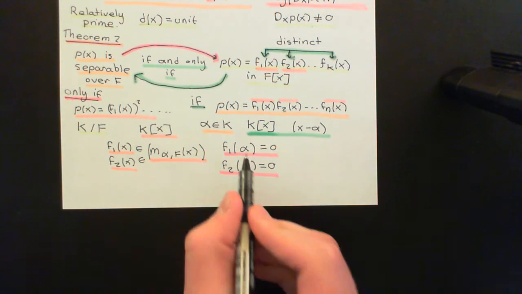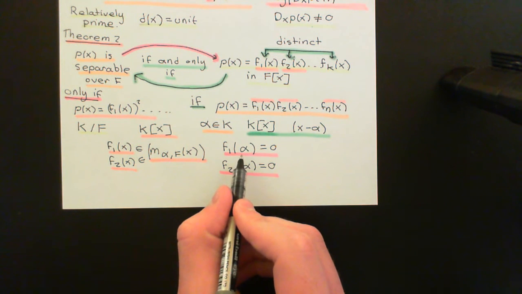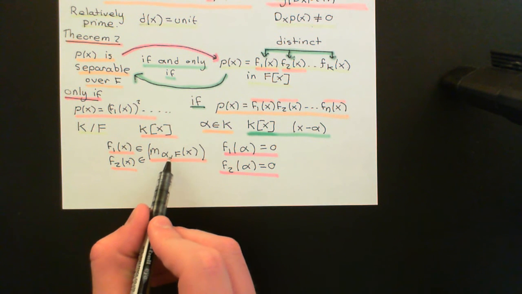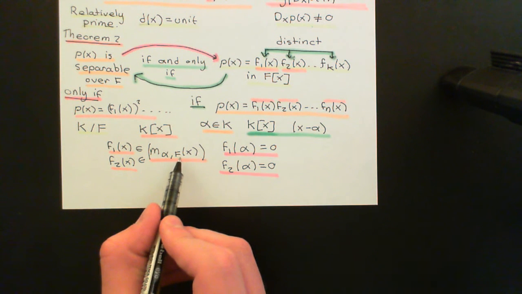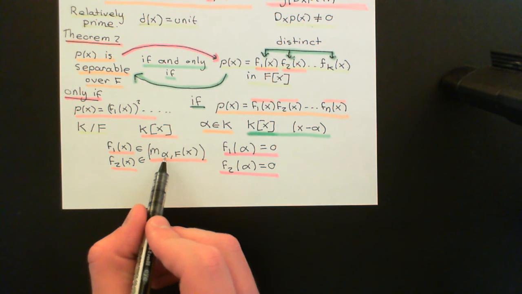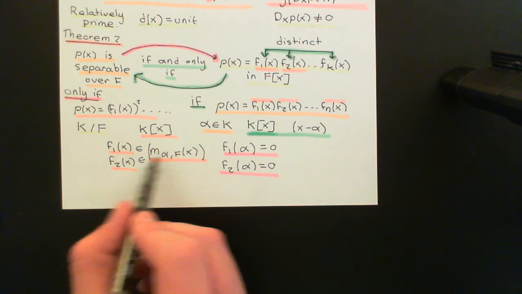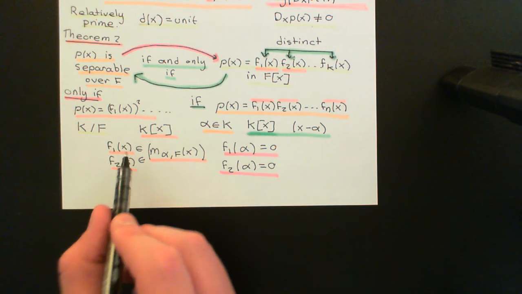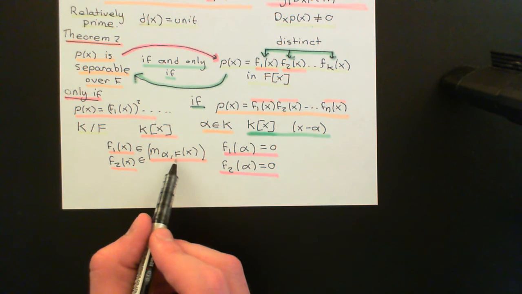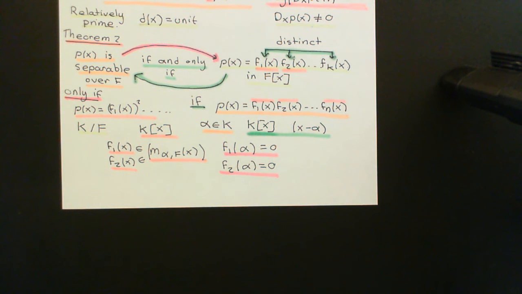Okay, now, we also know that they are irreducible. Now, the only irreducible polynomials in this principal ideal generated by the minimal polynomial for alpha over F are the ones of the same degree as the minimal polynomial for alpha over F, because anything that's got higher degree than it is going to be a multiple of the minimal polynomial of alpha over F. It's going to be a product of the minimal polynomial for alpha over F times a non-unit element. Okay, so it's not going to be irreducible.